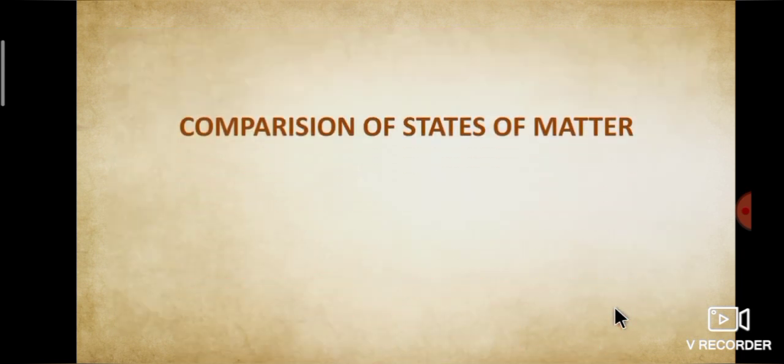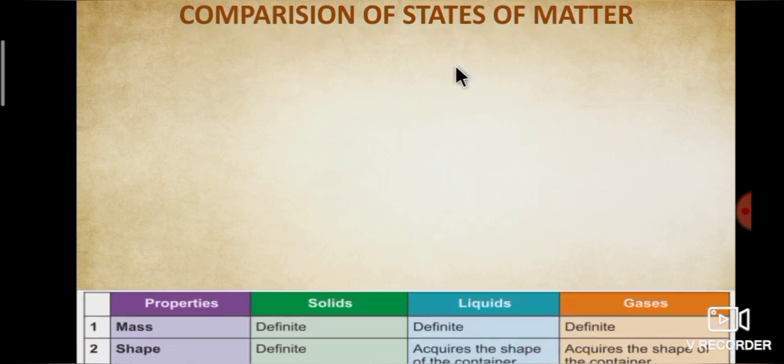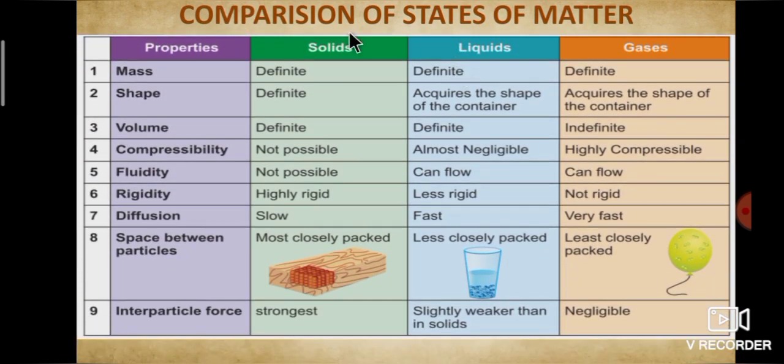In last session, we discussed many examples. From that, we will compare the states of matter. There are 9 properties. We will see one by one. First property is mass. That is, solid, liquid and gas has definite mass. If you lift any object, you will feel the mass easily. Second property is shape. Solid has definite shape, but liquid and gases take up the shape of the container.